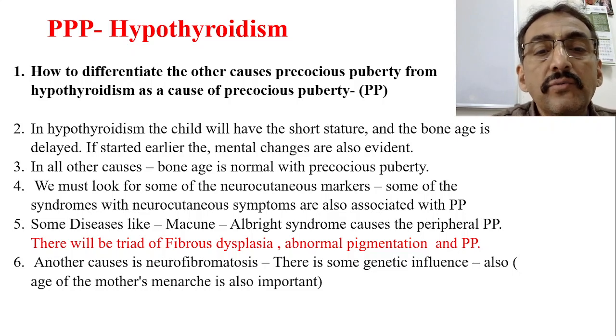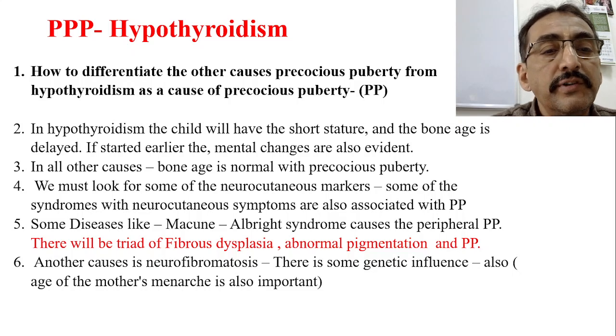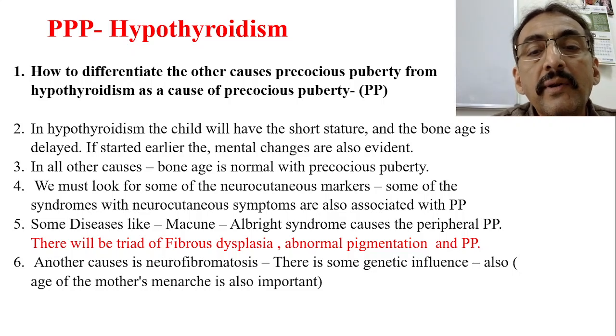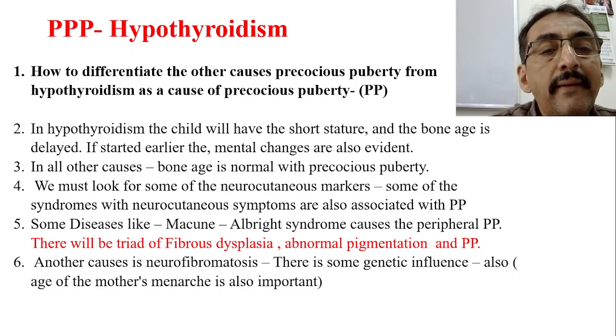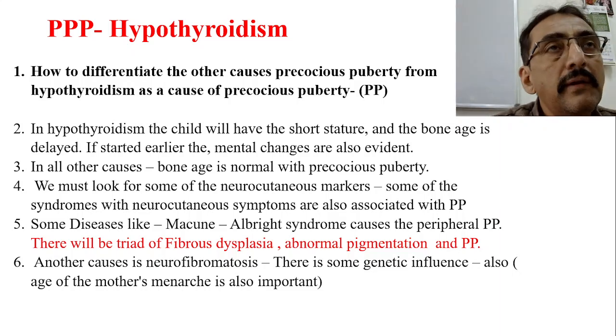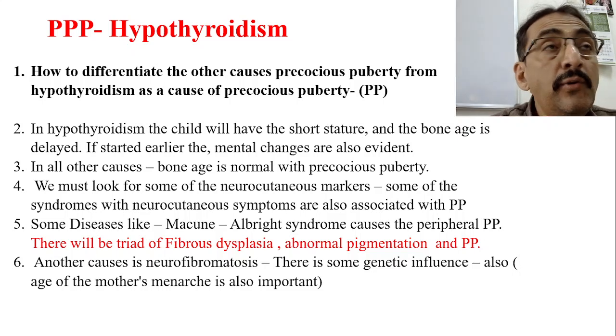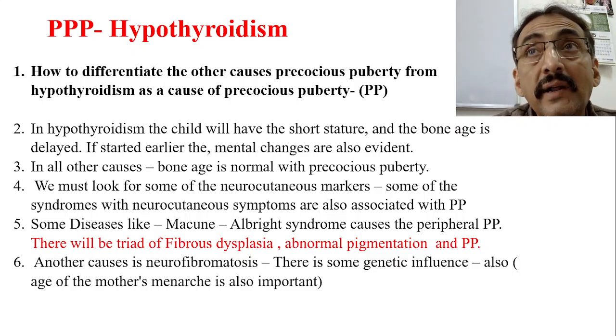We have McCune-Albright syndrome, which is also one of the causes of peripheral precocious puberty. In McCune-Albright syndrome there is a triad of fibrous dysplasia, abnormal pigmentation, and peripheral precocious puberty. Neurocutaneous symptoms or markers are important.